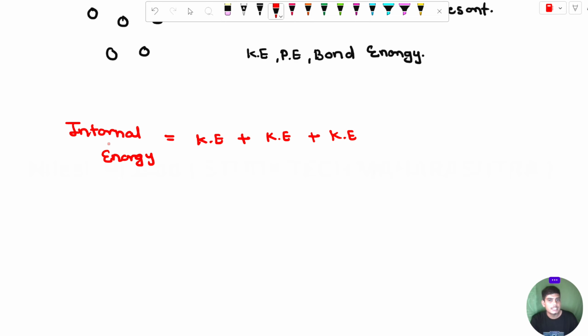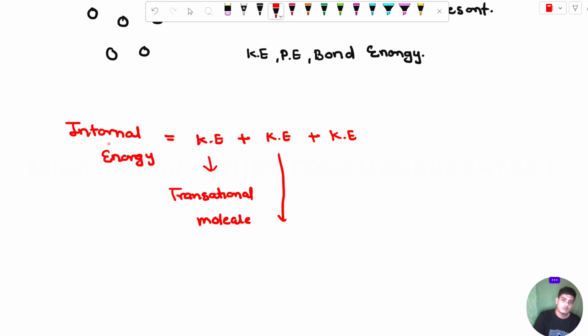All the energy present inside the molecule is equal, like kinetic energy, potential energy, bond energy. If you see the internal energy, you can see there are three different types of kinetic energy. First, kinetic energy will be generated from the translational motion of the molecule.